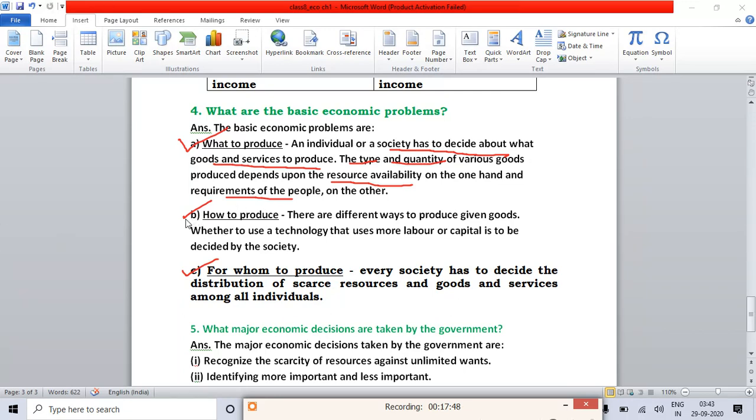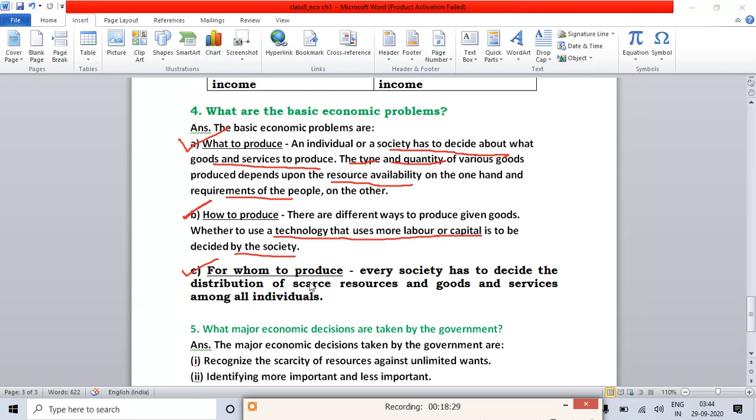Next one, we have how to produce. Now, which method or which technology the individual should use to make those goods and services. There are different ways to produce given goods, right? For making clothes, they can make them by hand, or they can use machines, right? Whether to use a technology that uses more labor or capital is to be decided by the society. Technology means method. Labor means more persons or more workers, or capital. Capital means money. Which technology they should use, one that will use more labor or capital, will be decided by the society.